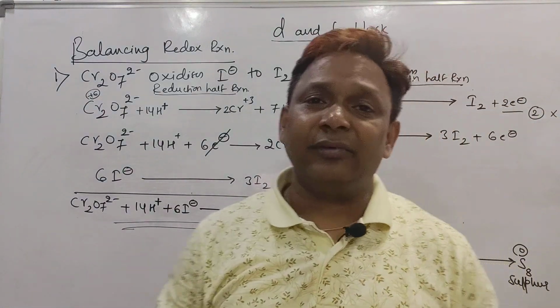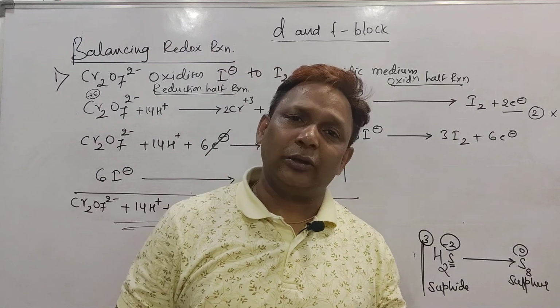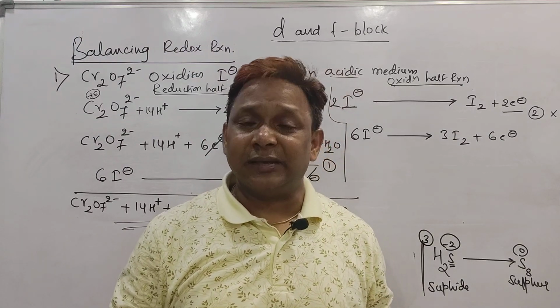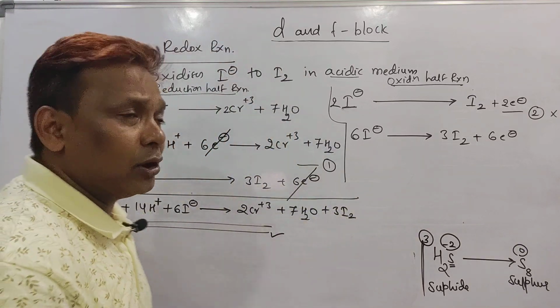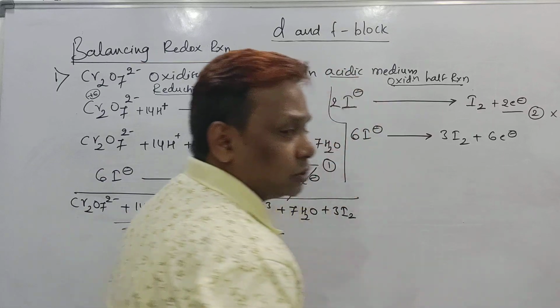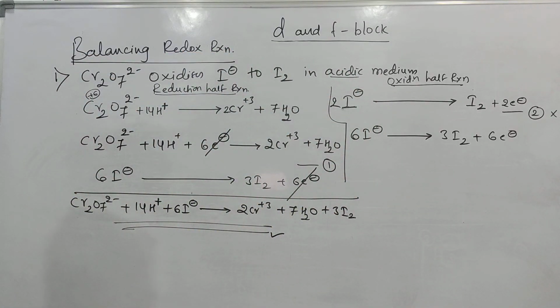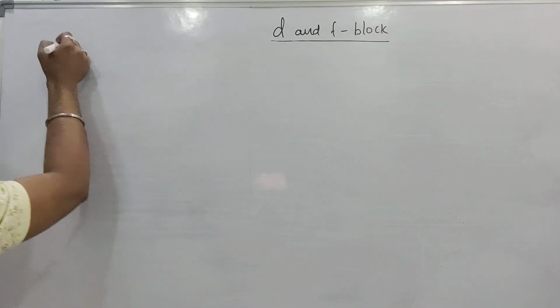In the same way, we can balance beta: dichromate ion can oxidize sulfide to sulfur. It can oxidize oxalate ion to carbon dioxide. But we'll try one more for oxalate to carbon dioxide also. Right? Till that time, just take a screenshot of this one. But the second part I will tell you now.